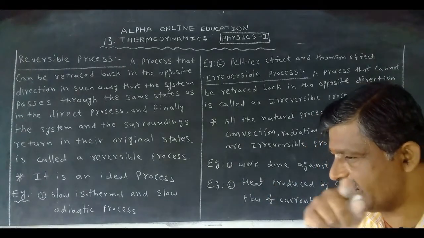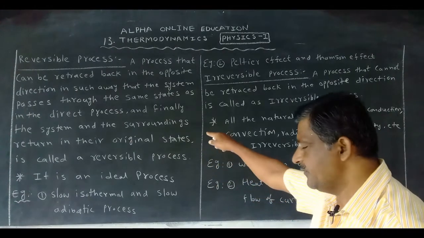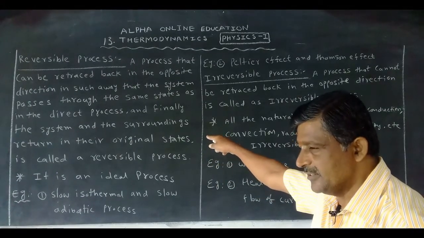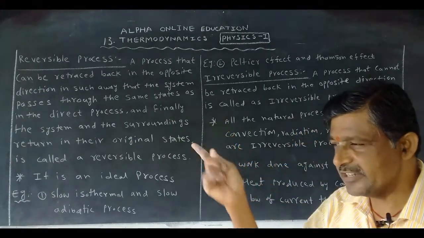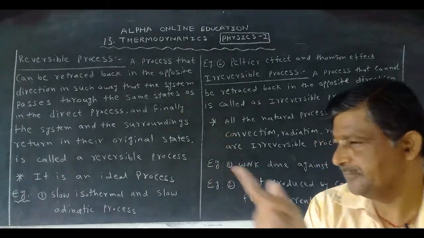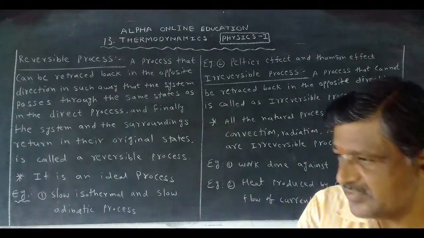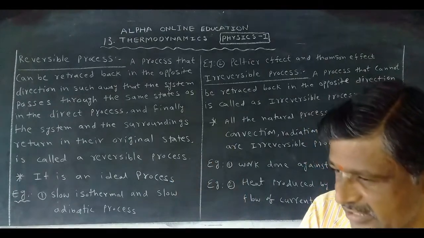Means whatever changes occurred in the direct process, in the opposite direction the same changes occur, it means retrace back in the opposite direction.